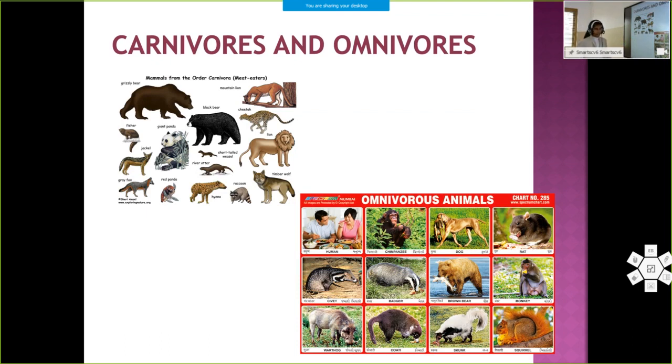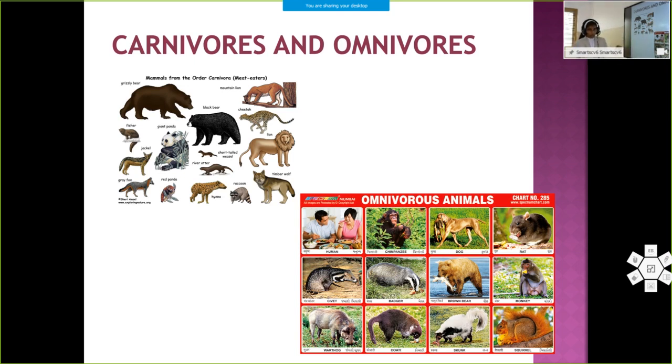Then we discussed carnivores and omnivores. What do you mean by carnivores? Carnivores are meat-eating animals, or animals which eat animals or animal products. Then what do you mean by omnivores? Omnivores can have both plants as well as meat or animals for their food. So they can have both, so they are called omnivores. Examples of omnivores are human being, chimpanzee, dog, rat, etc.